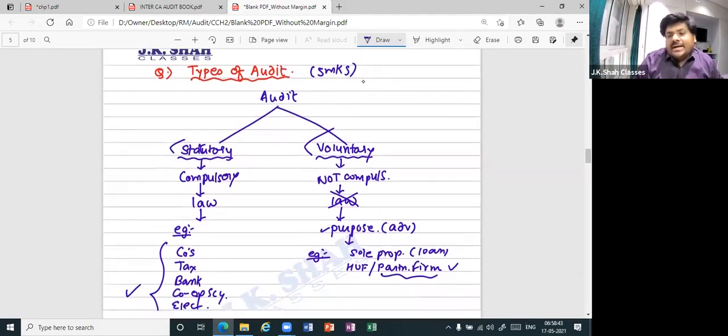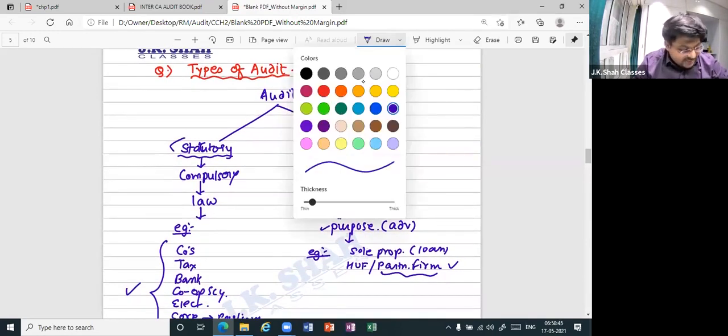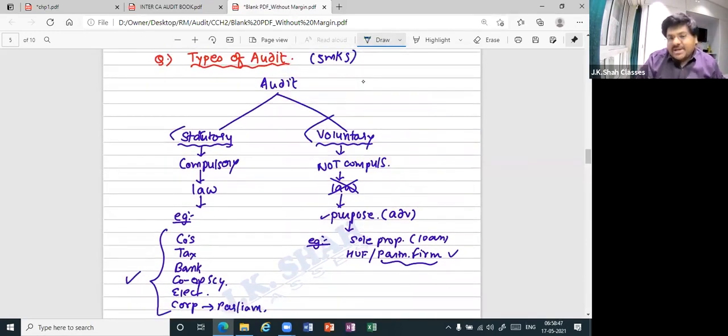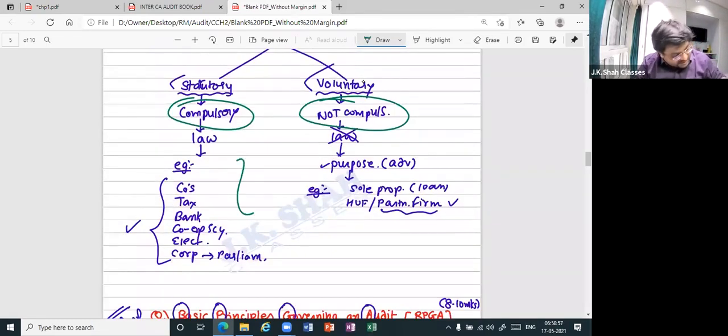See, they are not testing your knowledge. They are not testing your knowledge basically for the meaning. Meaning is so simple. This is compulsory, this is not compulsory. You think they are giving you marks for this? No. Basically, they are giving you marks for examples. Major part is examples, especially of statutory.